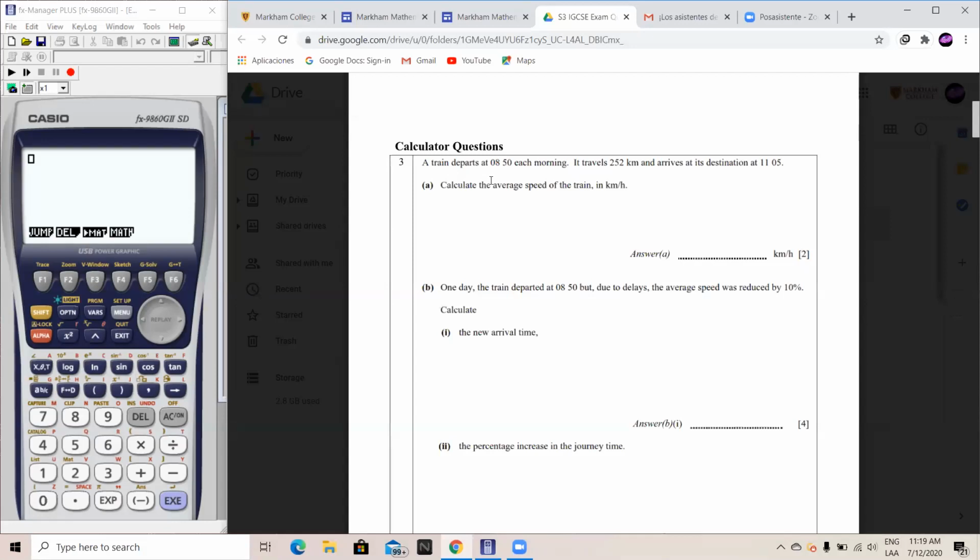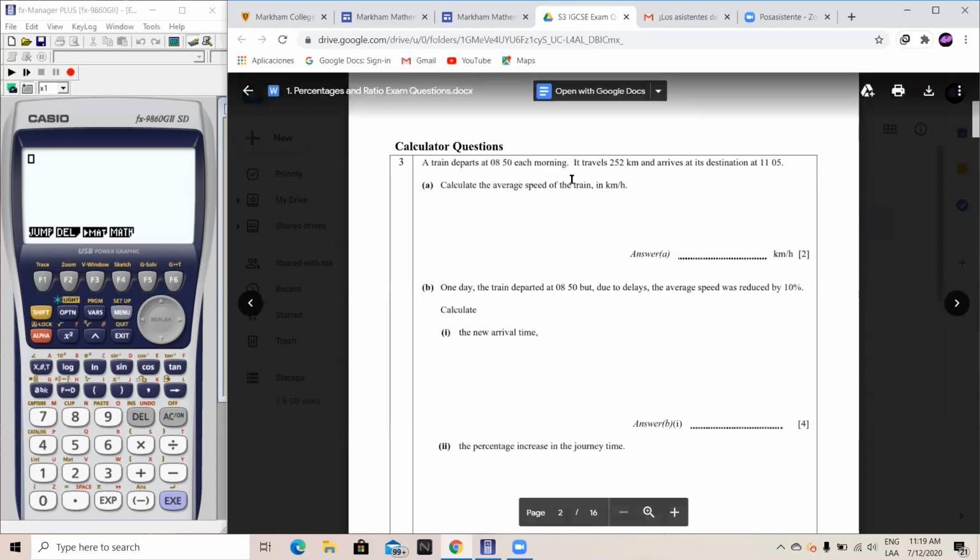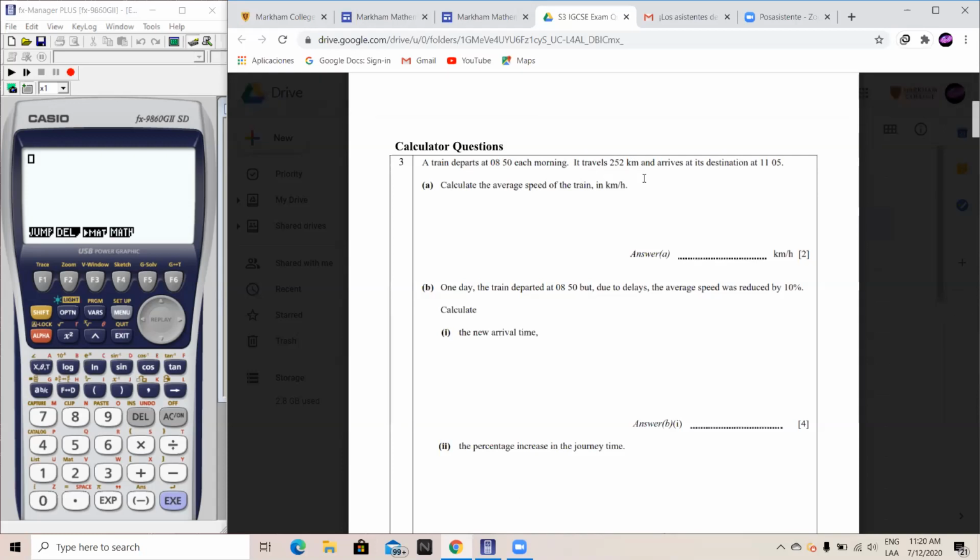Well, firstly, to respond to part A, we need to know that speed equals distance over time. Now, we can see the distance is 252 kilometers, and we need to find the time of the journey. So 8:50 to 11:05 is 2 hours and 15 minutes.